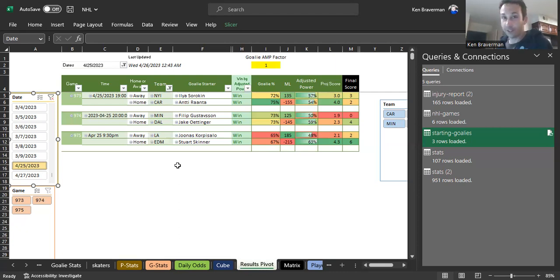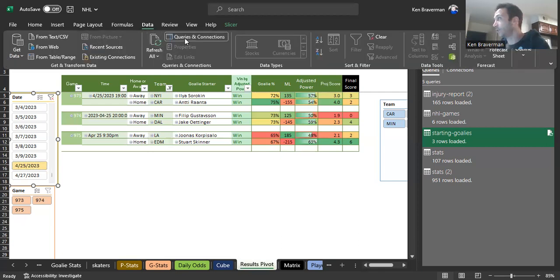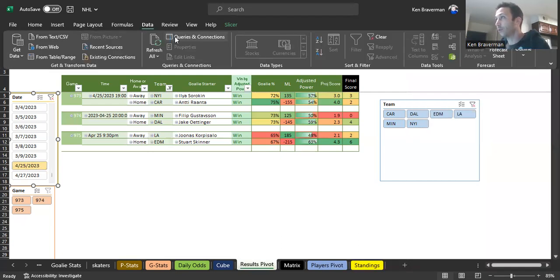We're going to talk about NHL today. I haven't done the other ones yet because I spent the night perfecting this one, but this is incredible. It's to the point now where it is as quick as I always wanted it to be, which is you go into this queries and connections area. Okay. Data, queries and connections. Under data, you just refresh all.